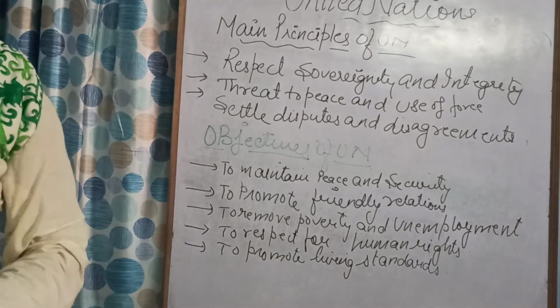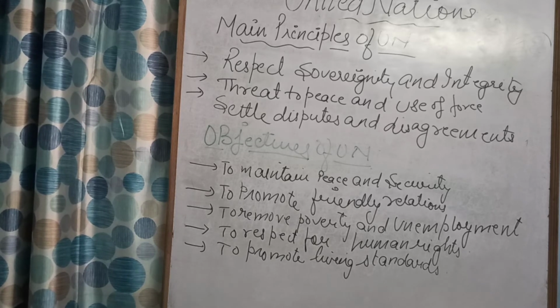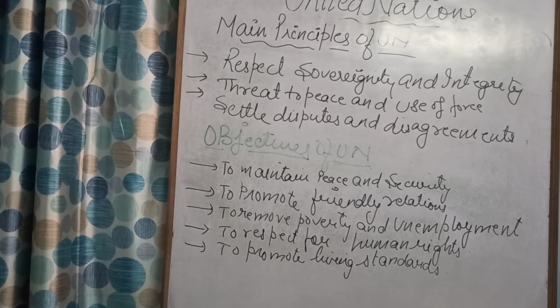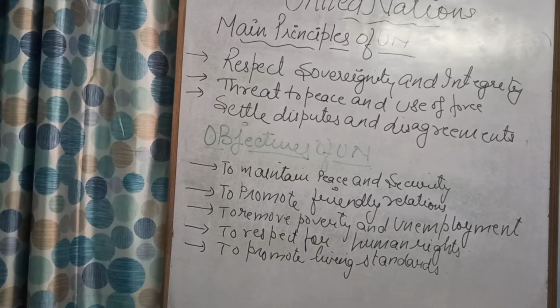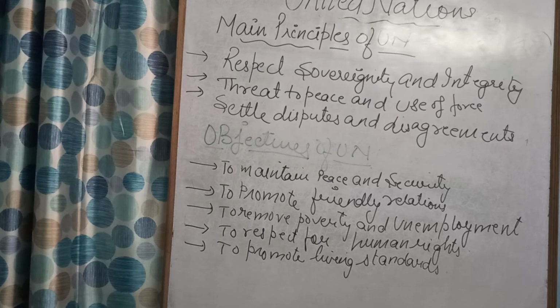And then finally comes, children, what about the Constitution of the United Nations? They have their own constitution, like every country has its own constitution. Similarly, the United Nations also has its own constitution, and they have their own flag and emblem, a world map surrounded by olive branches with a light blue background.